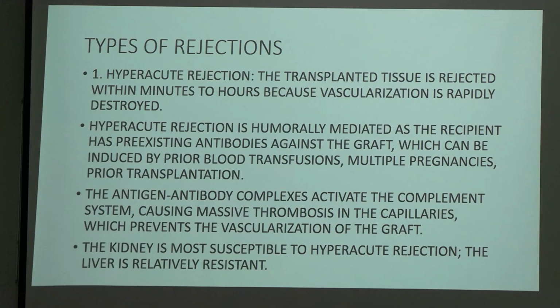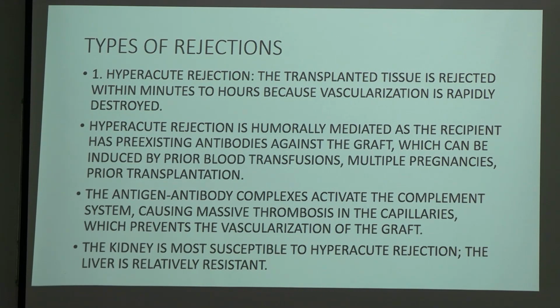There will be an antigen-antibody reaction, as the body is already sensitized. So when you do a transplantation again, there will be a hyperacute reaction, and that will lead to rejection of that graft. If it occurs within hours to minutes, it is called hyperacute rejection.